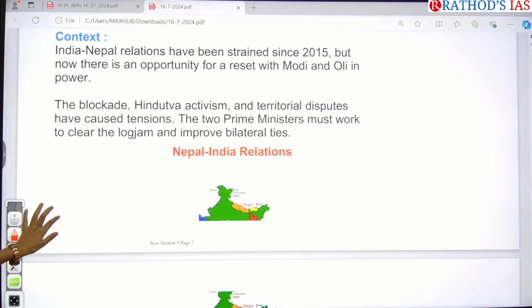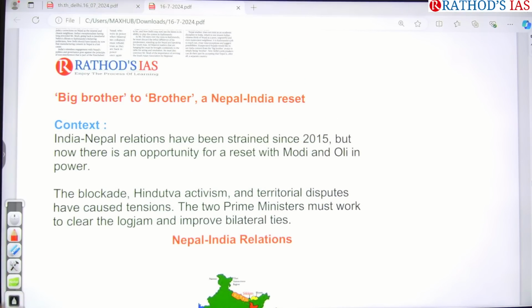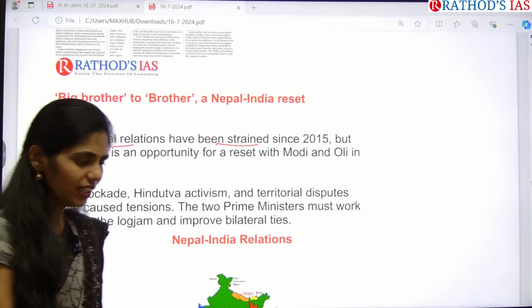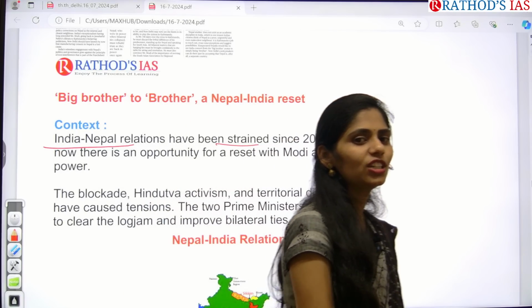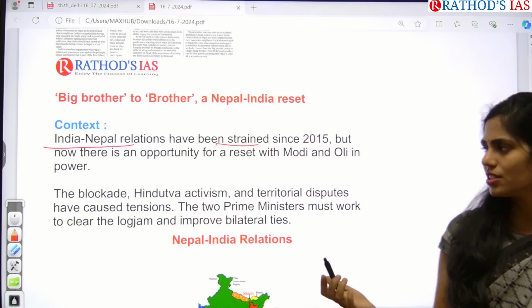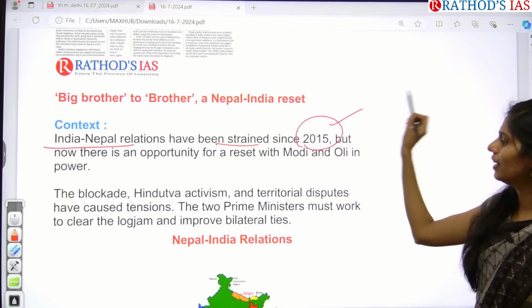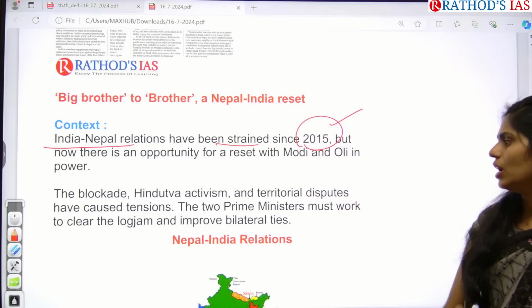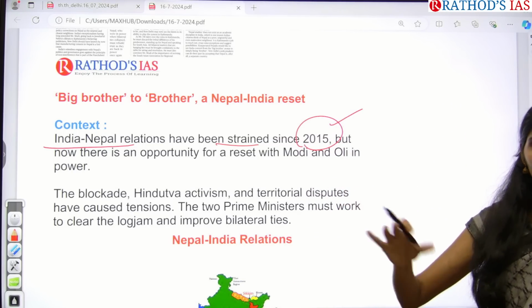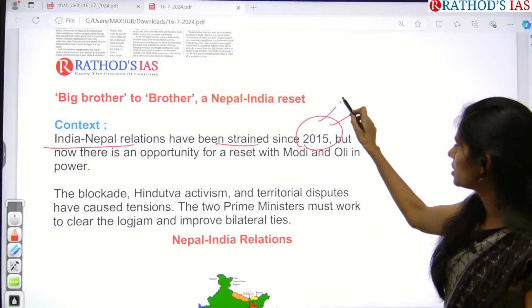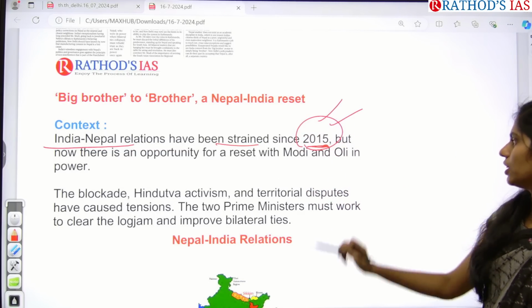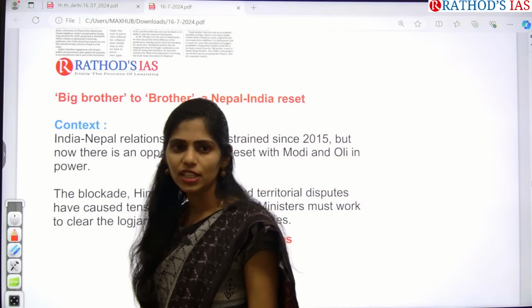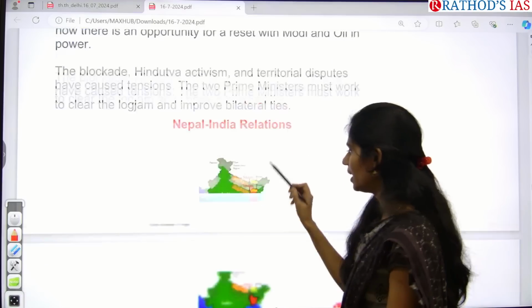What is given in this article is that India-Nepal relations have been strained since 2015. Why did the issues increase in 2015? Because in 2015 Nepal wanted to come up with a new constitution. In that new constitution, they wanted to include these regions. They wanted to come up with a new map. Everything happened between India and Nepal from 2015 onwards. And now Oli has come into power again, and we have to see how the future relations will be between India and Nepal.